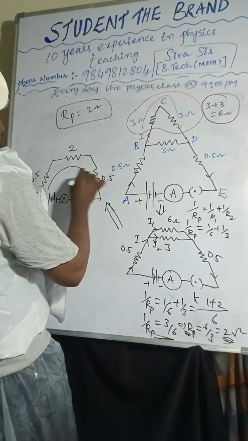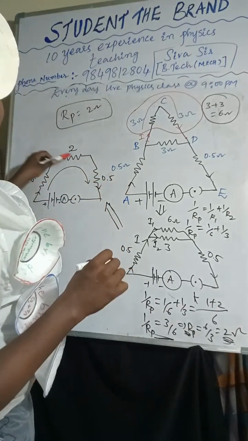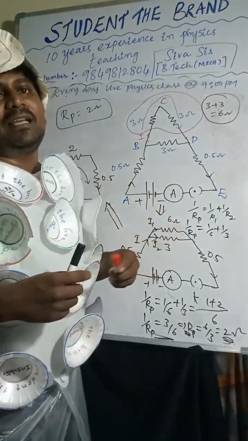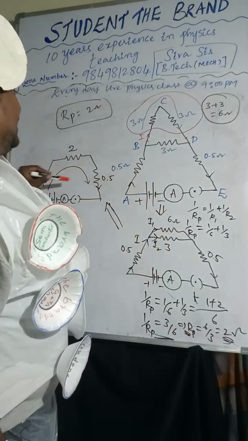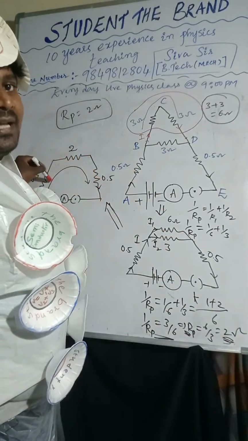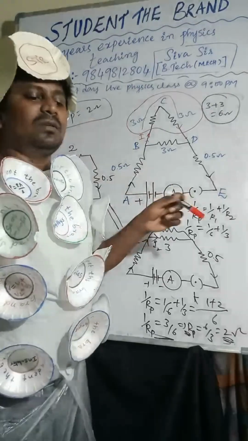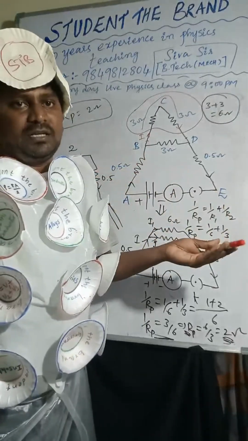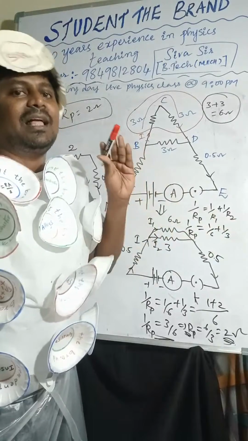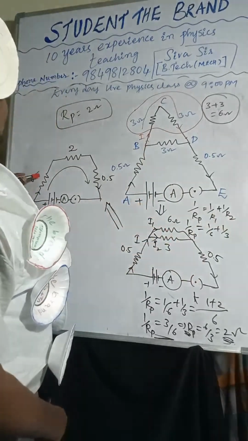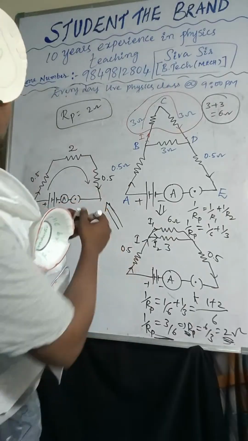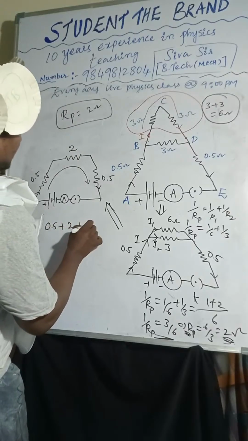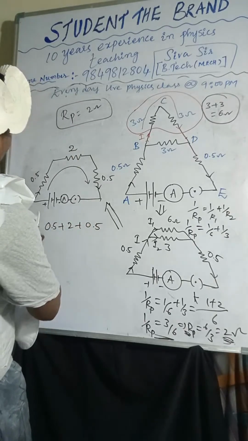So are these 3 resistors in series or parallel? These 3 resistors are in series combination. How can you say so? Because the current is the same throughout the 3 resistors. That's why you have to consider those 3 resistors in series combination. So now you can take 0.5 plus 2 plus 0.5. The total value is the R value only.